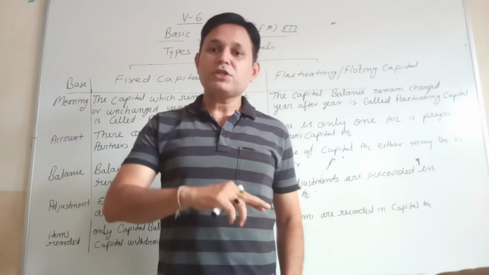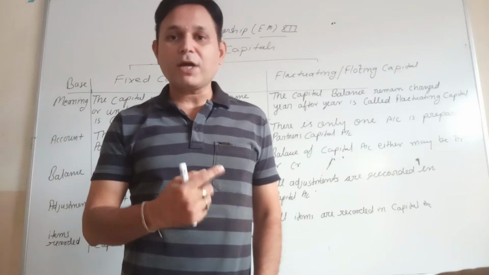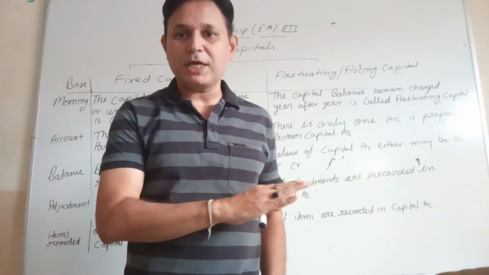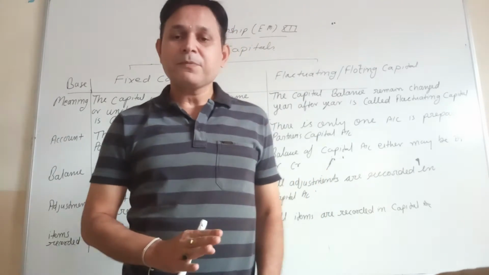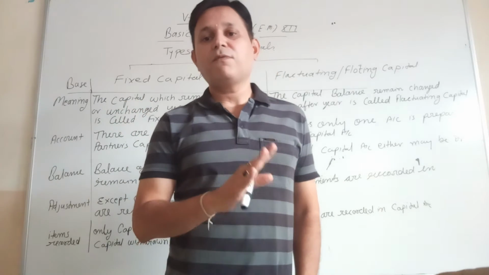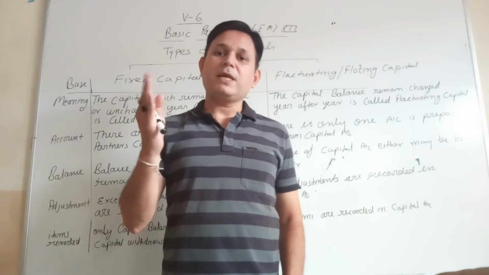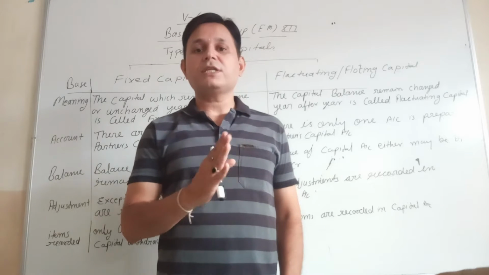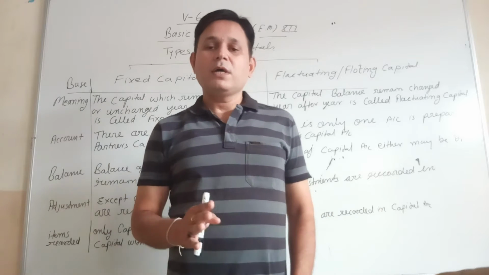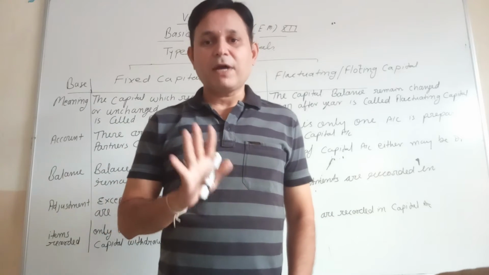The capital which changes year to year is called fluctuating capital. It's changing, it's fluctuating, that's why it's called fluctuating capital. The other capital, which is not changing its nature year to year, is called fixed capital, because its balances are not changing. Not changing means fixed capital; changing means fluctuating capital.